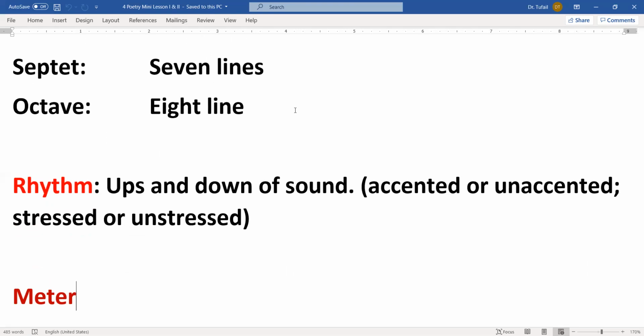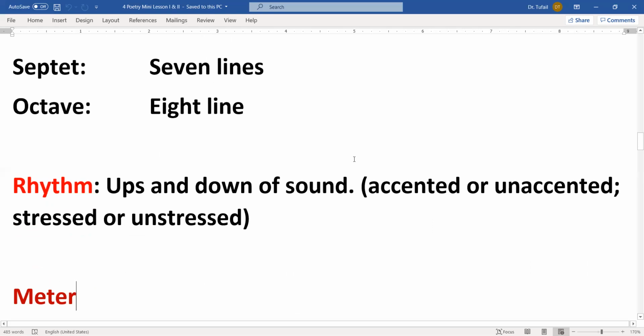Now the second important thing we discussed was rhythm. Rhythm is the ups and downs of a sound. Up and down means the accented or unaccented sound, stressed or unstressed. When we say up, we mean unstressed. When we say down, I mean accented. So that would be accented or unaccented, stressed or unstressed. That would be the case.